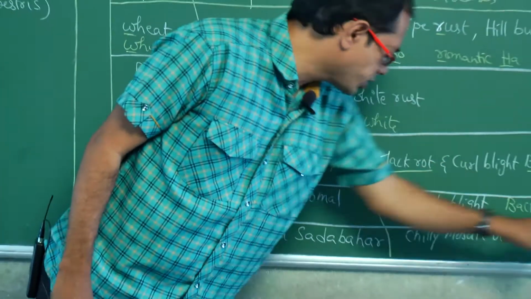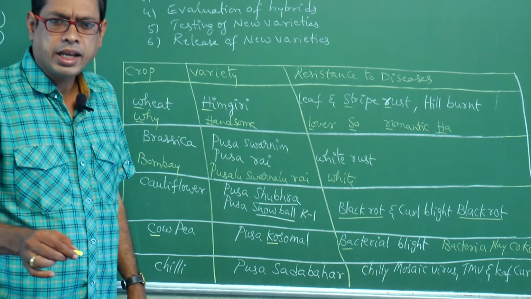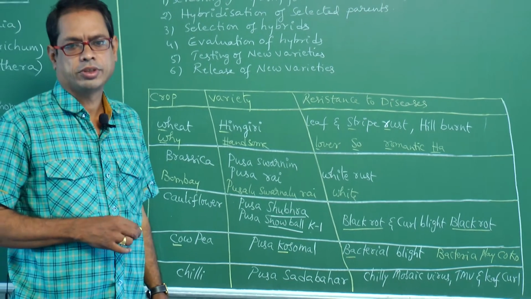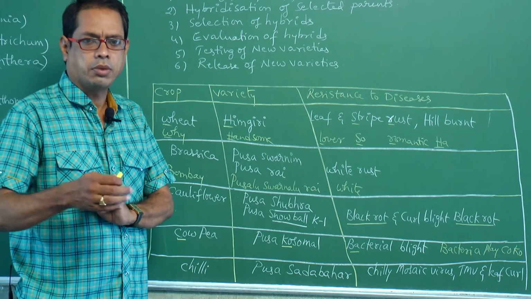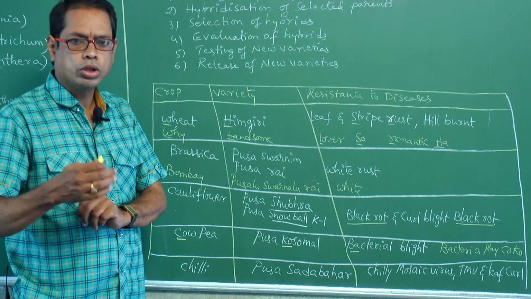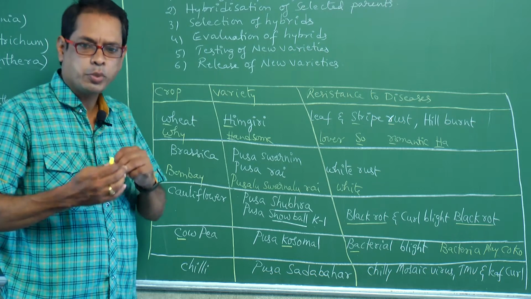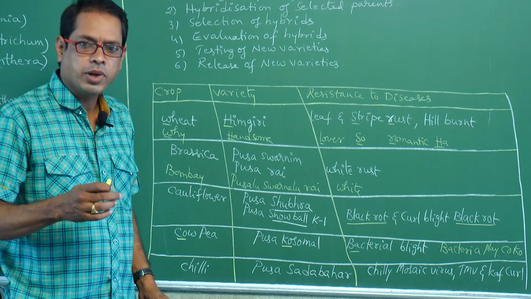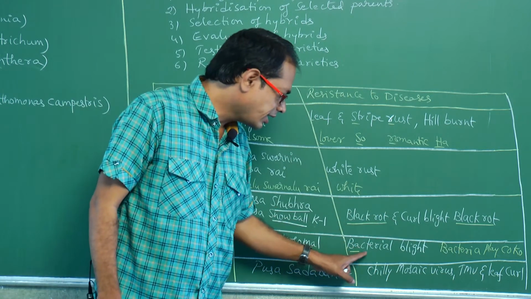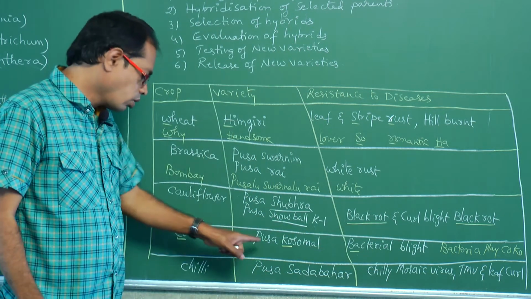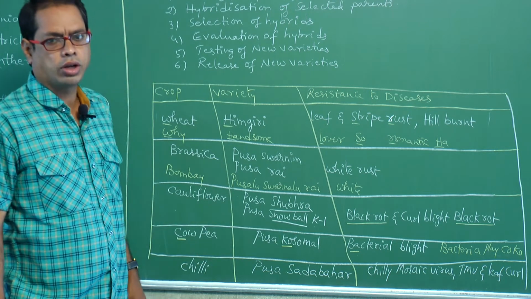This KO means komal, Posa komal. So bacteria play cocoa. Generally, both men and women will play cocoa game. Here, to remember easily, bacteria play cocoa. That is, bacteria means here bacterial blight. Cocoa, cowpea, Posa komal. Like that you have to remember.